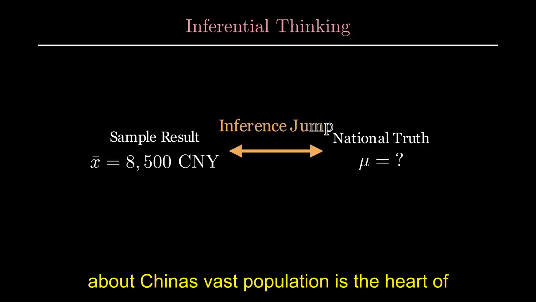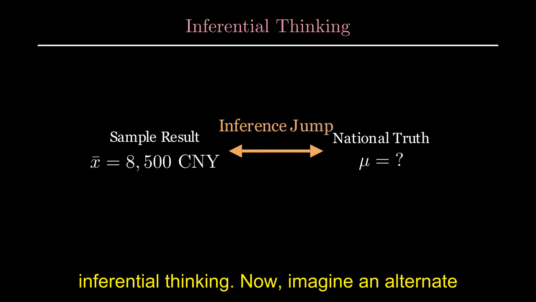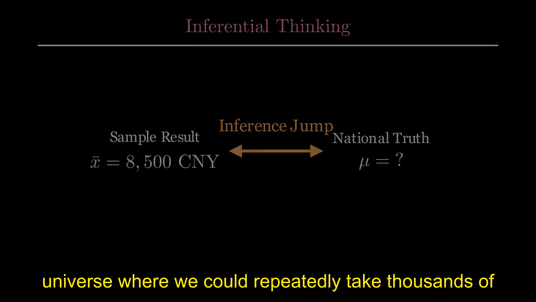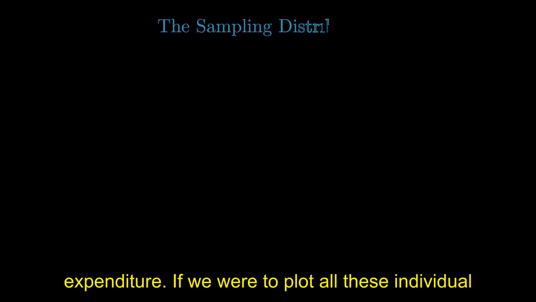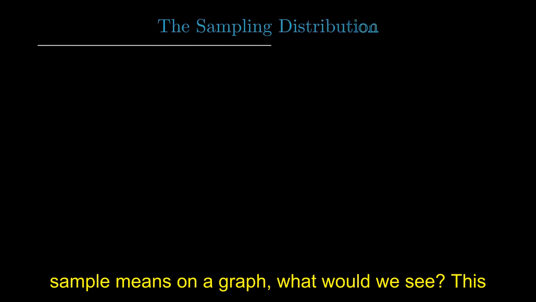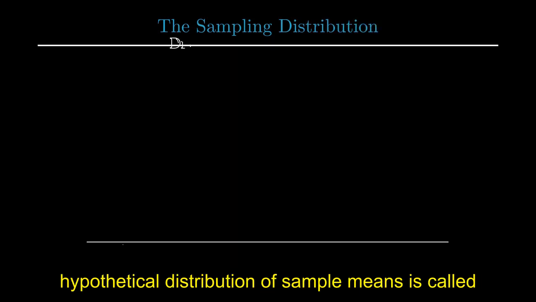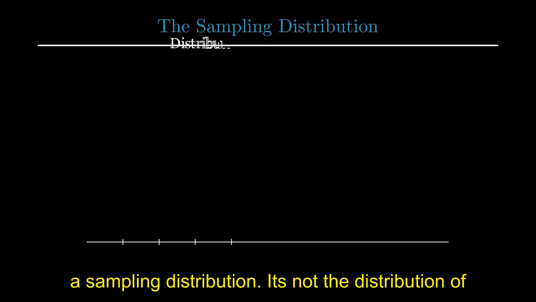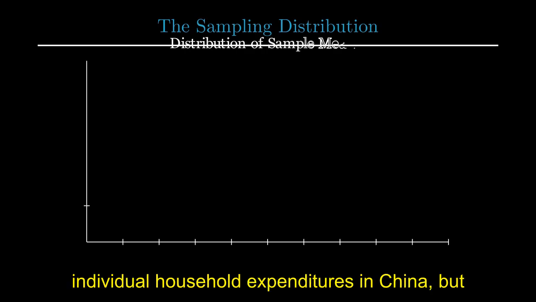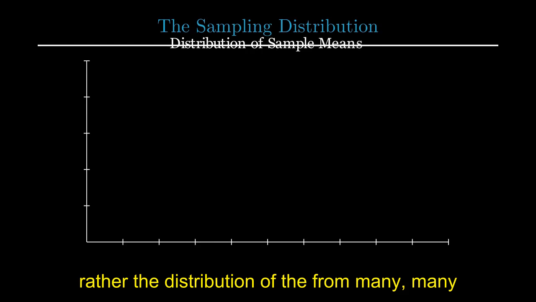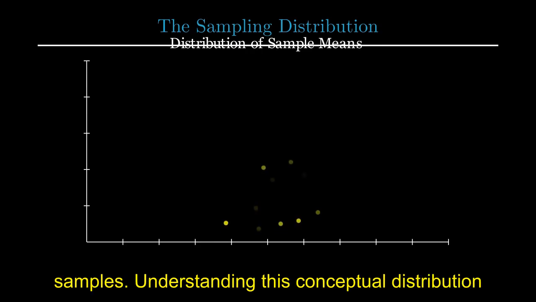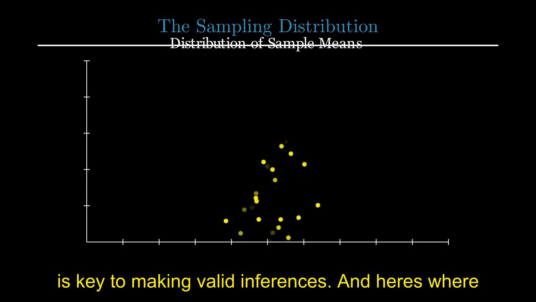Now, imagine an alternate universe where we could repeatedly take thousands of random samples of, say, 1,000 households across China, each time calculating the average monthly expenditure. If we were to plot all these individual sample means on a graph, what would we see? This hypothetical distribution of sample means is called a sampling distribution. It's not the distribution of individual household expenditures in China, but rather the distribution of the means from many, many samples. Understanding this conceptual distribution is key to making valid inferences.